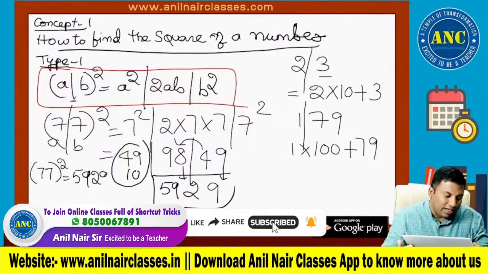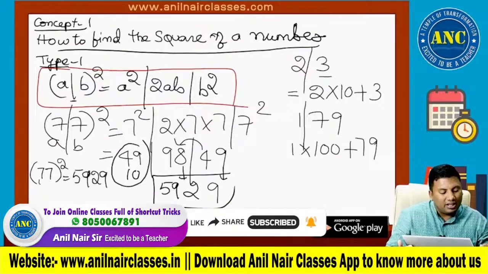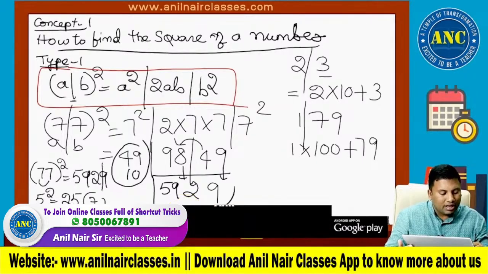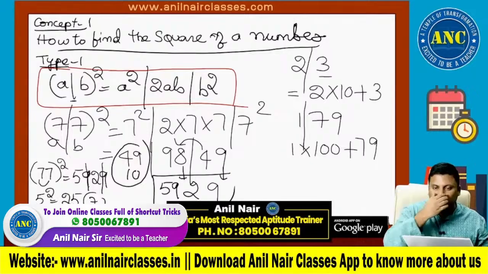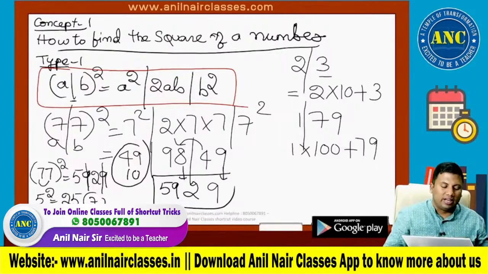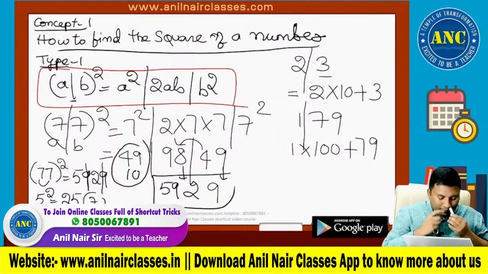So 5929. Check: 7 plus 7 is 14, digital sum 5. 5 square is 25, 2 plus 5 is 7. 9 cancel, 5 plus 2 is 7. I hope it is clear, right? 77 square is 5929.